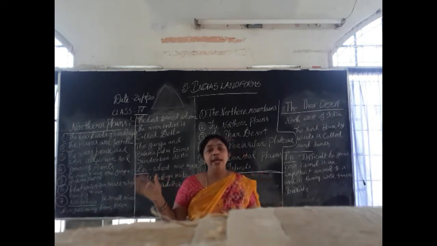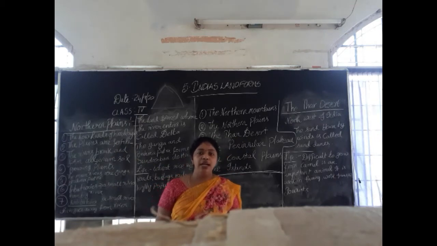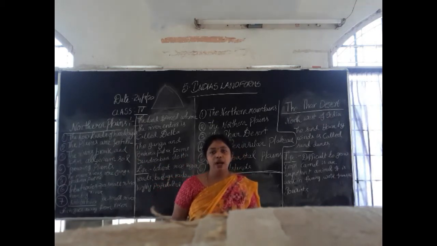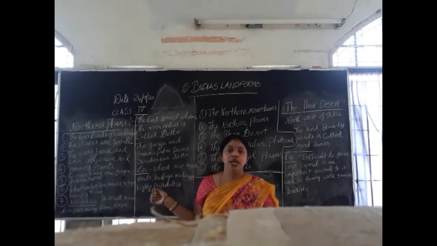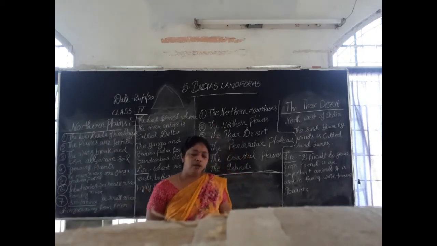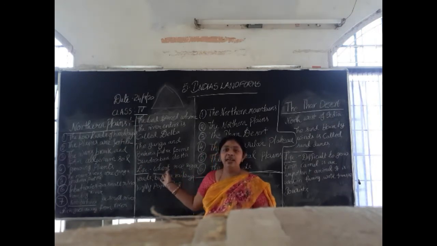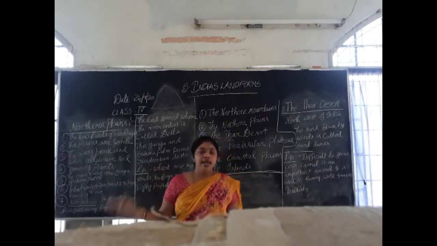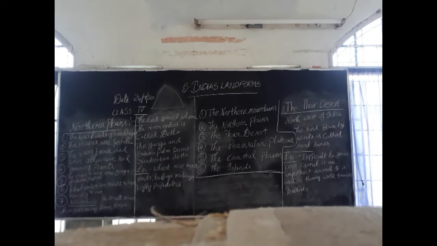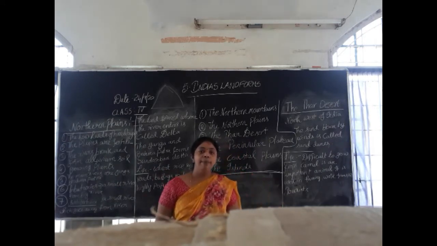So what happens? Many people live in the northern plain region because it is good for cultivation. So what are the crops grown here? The main crops grown in the northern plain region are wheat, rice and sugar. Yes, so here you can grow wheat, rice and sugar.